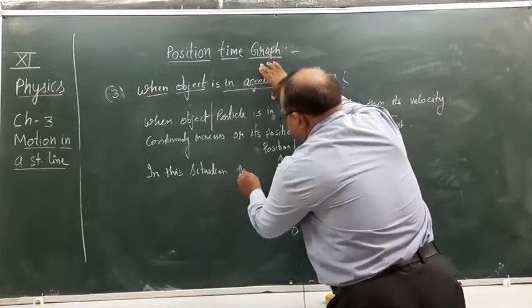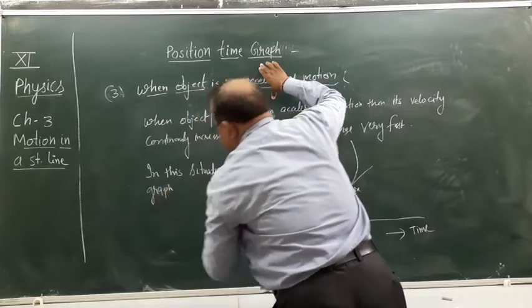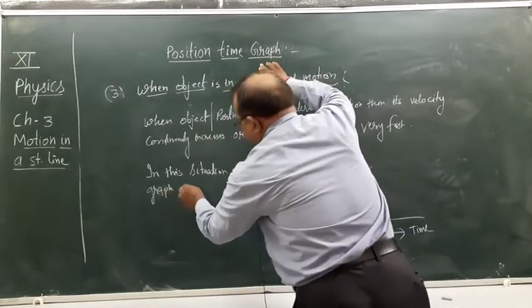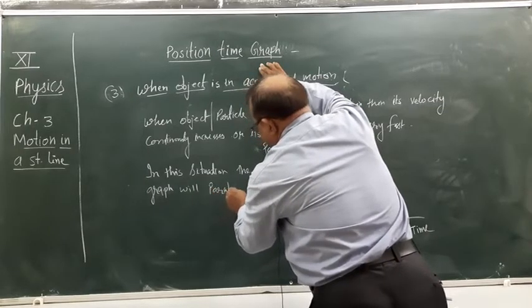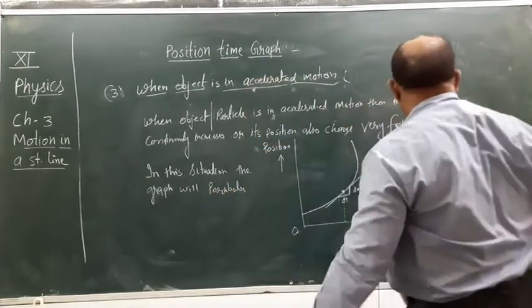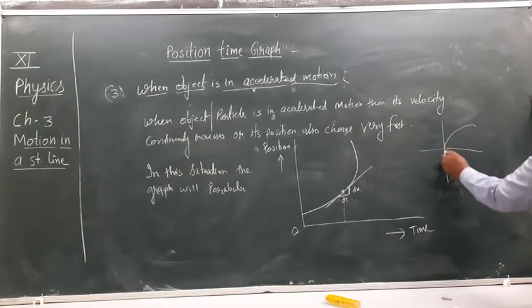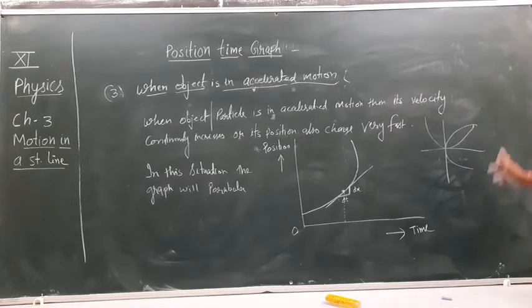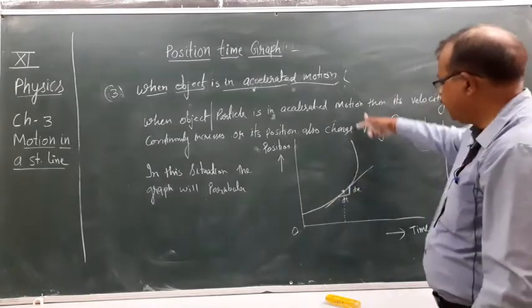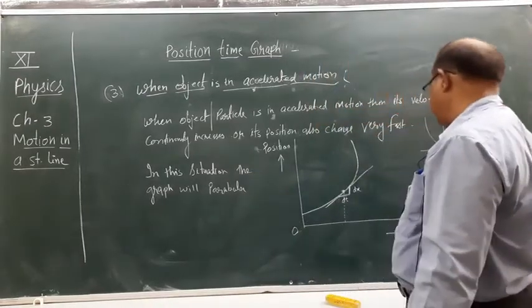So in this situation the graph will be a parabola. This is the equation of a parabola. Clear?